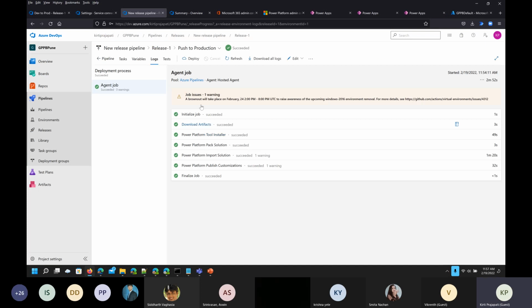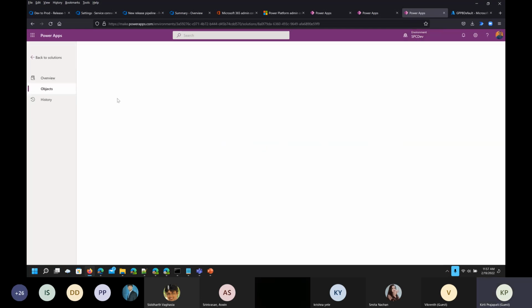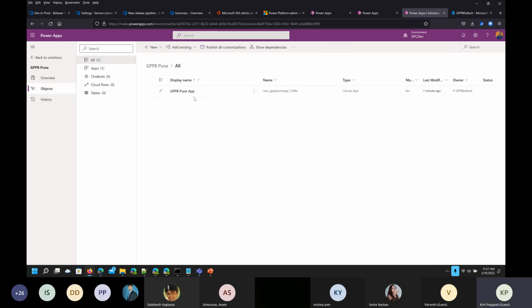So we have all the steps executed here, and you can see the solution is available in this environment, SPC dev. Now click on this and see whether the app is available or not. Yes, so we have the app. Now let's open this and see what data is available in that.